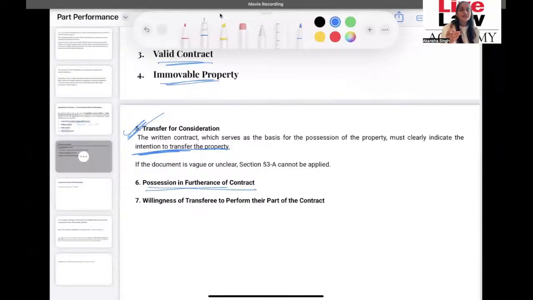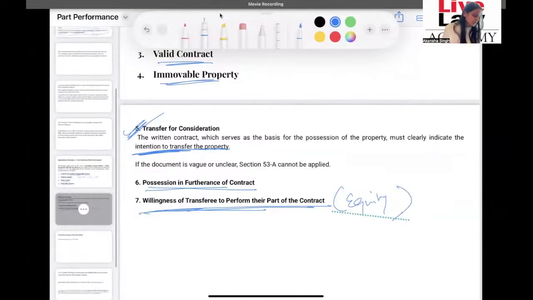It is very important that the contract that has taken place between X and Y, the possession has moved in furtherance of that only. Okay, and then there must be willingness of the transferee to perform their part. So this is equity. One who seeks equity must do equity in furtherance of the contract or the part of the contract that exists between the two of them.